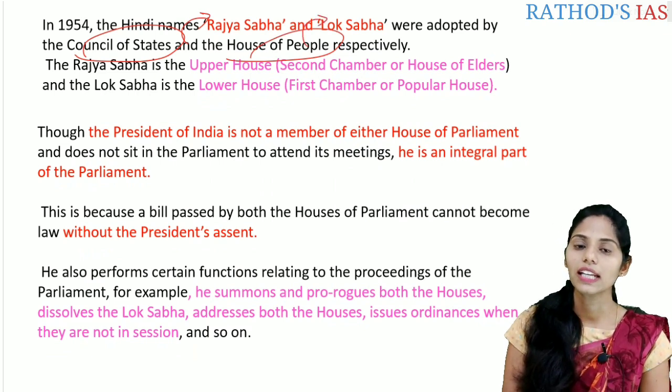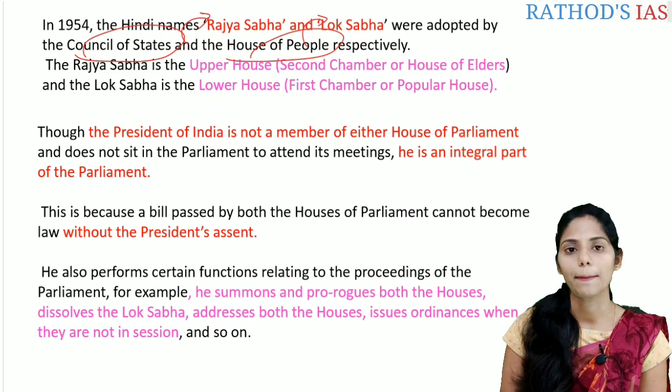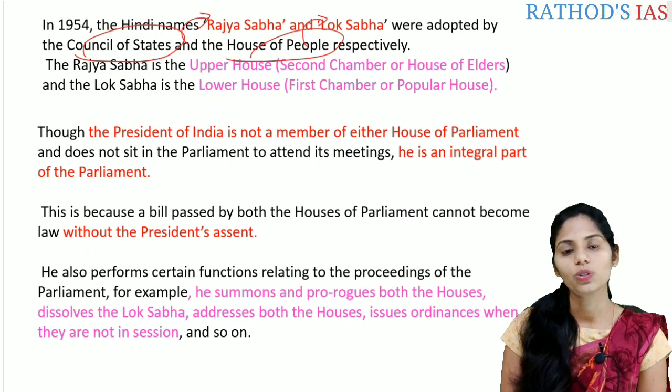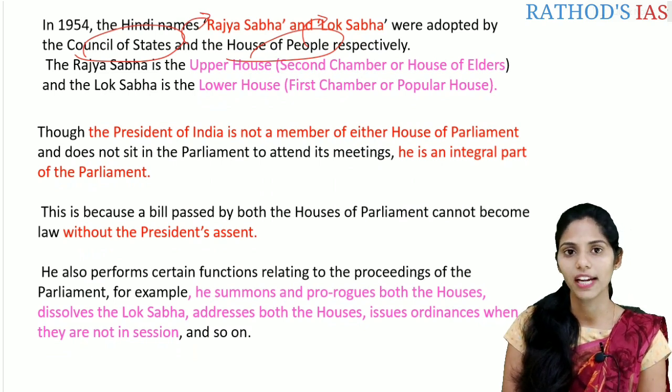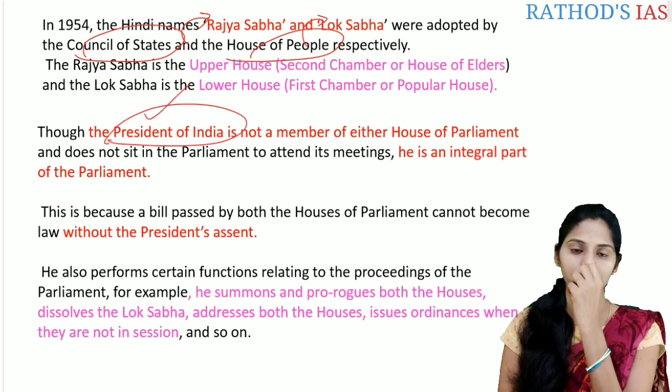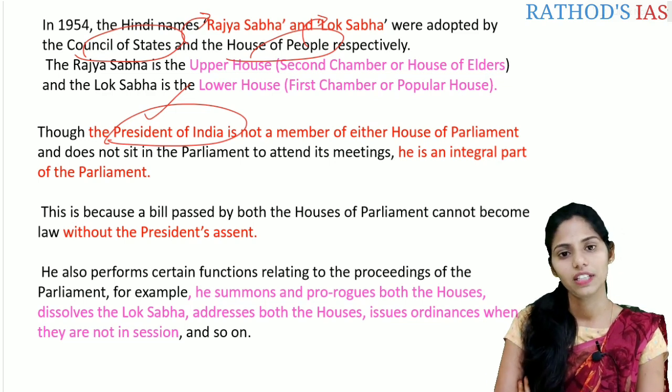The other names of the Rajya Sabha are Upper House, Second Chamber, and House of Elders. The Lok Sabha is the lower house, first chamber, or the popular house. Now the position of the President of India: the President of India is not a member of either house of the parliament.